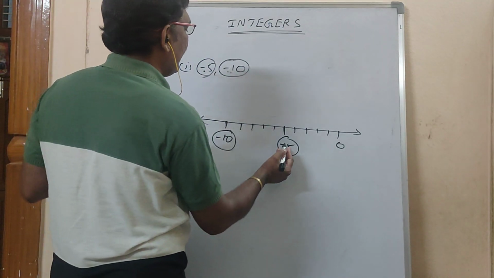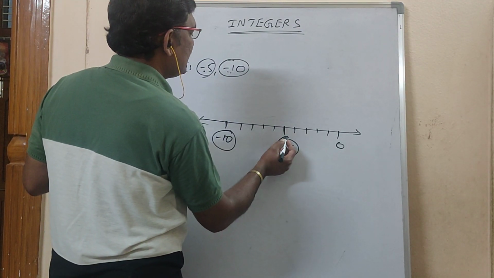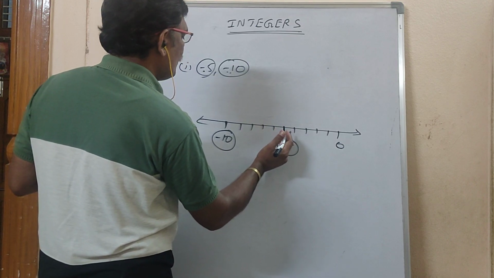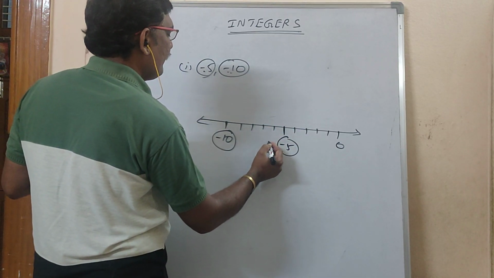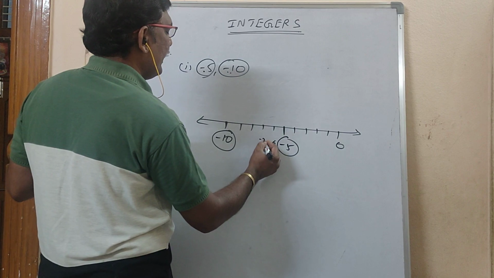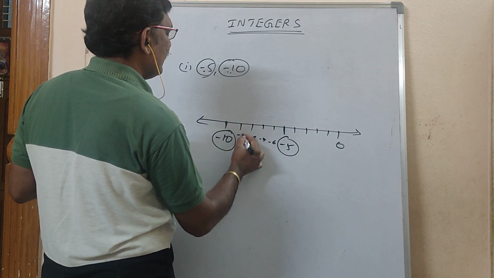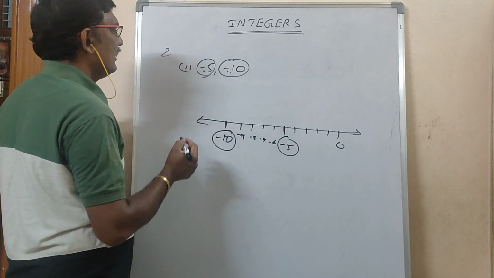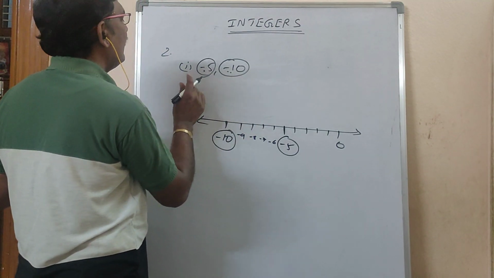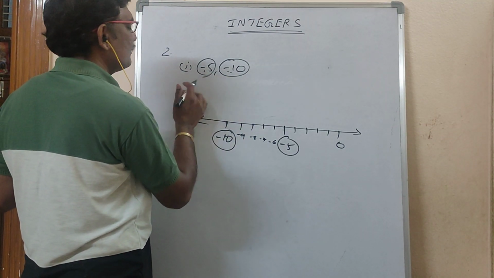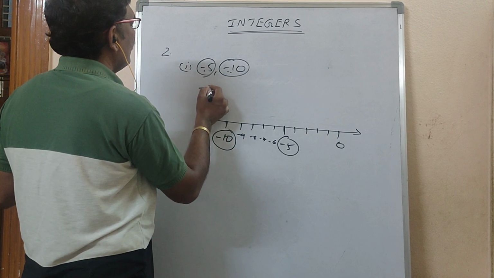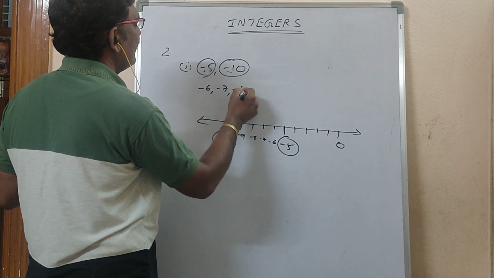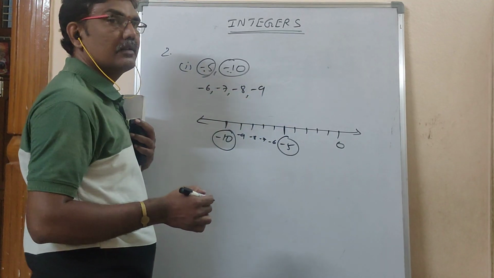So here you have to start with -5 on this side. As you go to the left side, after -5 what will come? -6, -7, -8, -9, -10. So here you have to write the numbers between these two. You can write -6, -7, -8, -9.